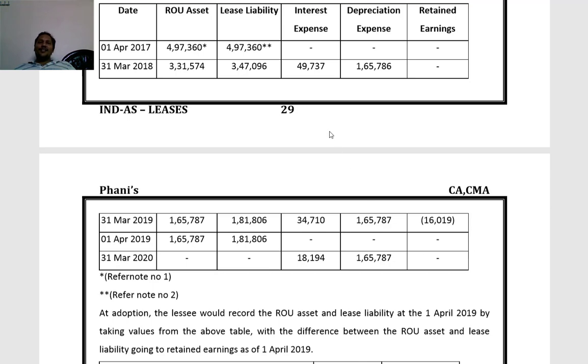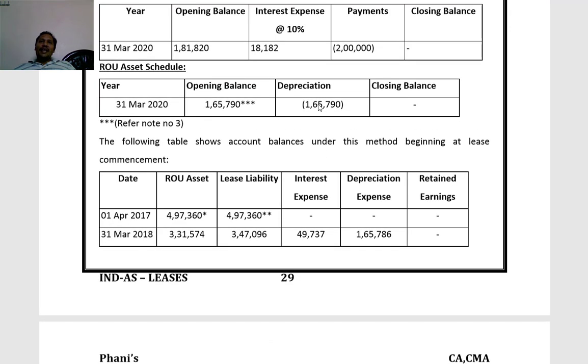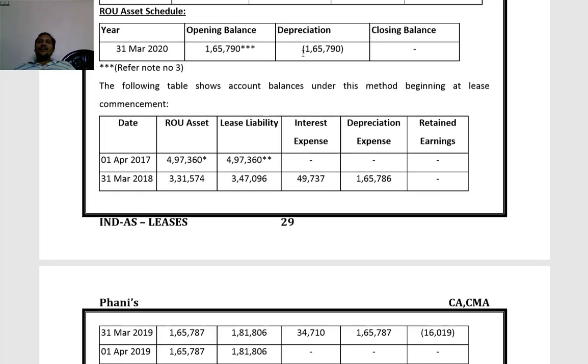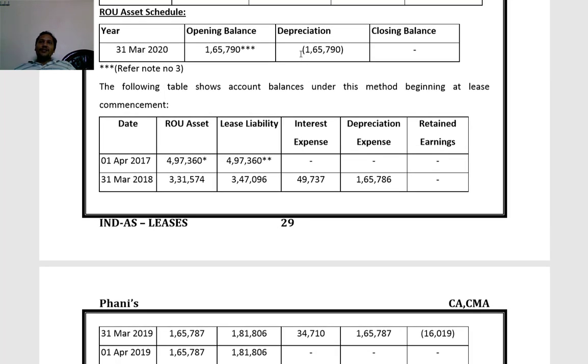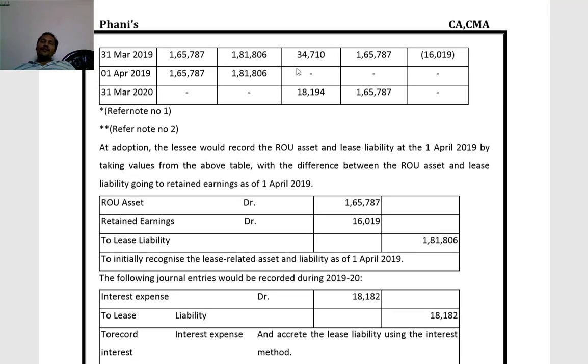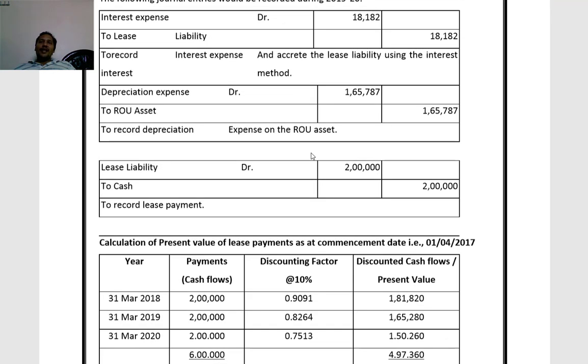That is for interest expense, whatever we calculated, this is 18,182. Further we will record the entry: interest expense account debit to lease liability. Depreciation 1,65,790 or 787, depreciation account debit to ROU asset account. Then for lease payment, lease liability account debit to bank 2 lakhs. This is for modified retrospective approach, alternative 1.